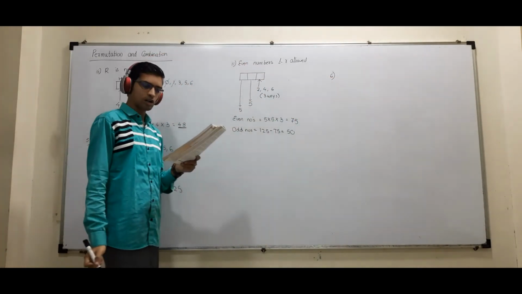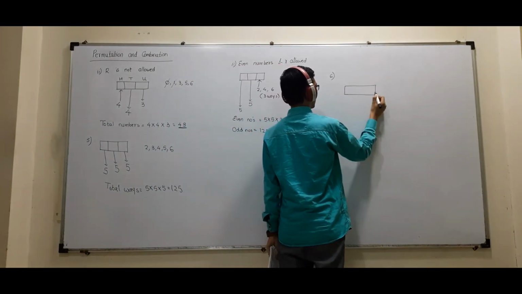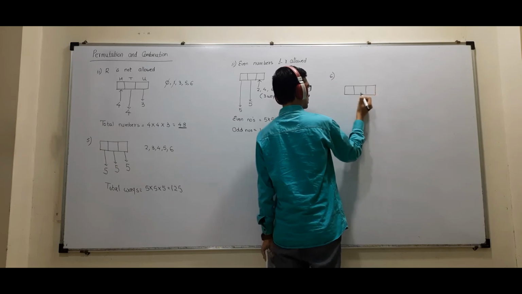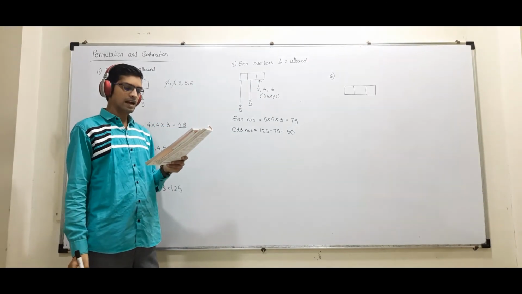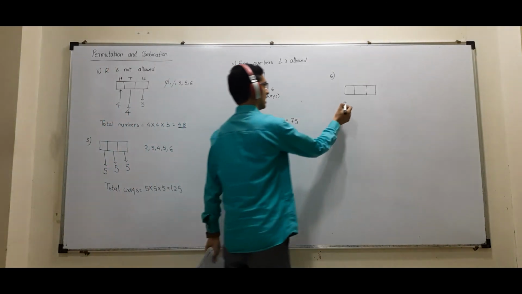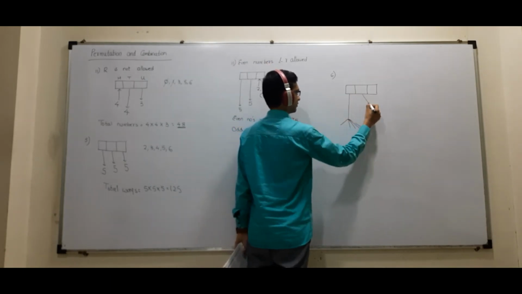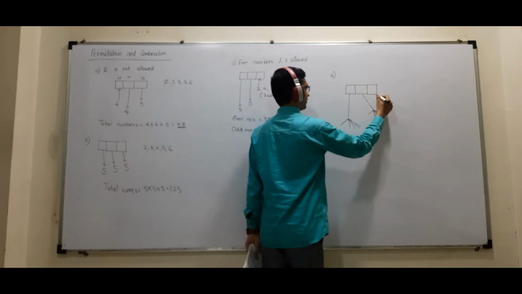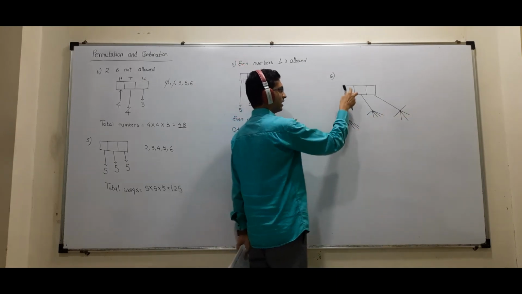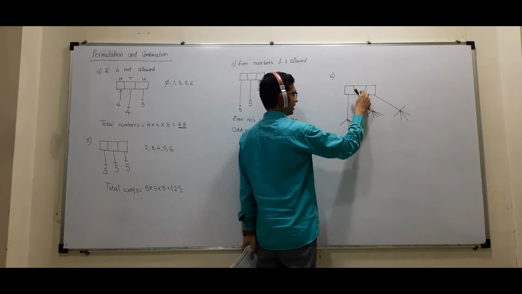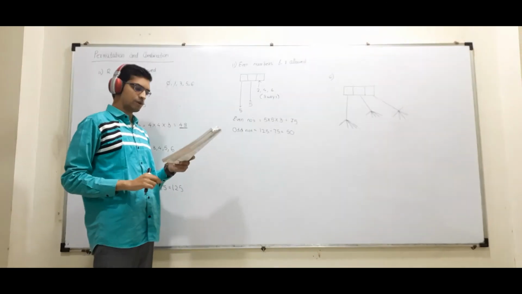Now sixth one, again one of my favorite sums. A letter lock has 3 rings. Our suitcases have locks. It is a passcode, so it is a passcode of a 3-letter word. And each ring has 5 letters. Each ring has a choice of 5 letters. Okay? Means out of 5 any one correct letter will come here. Out of 5 any one correct letter. Out of 5 any one correct, only then will the suitcase open, otherwise it will not open.